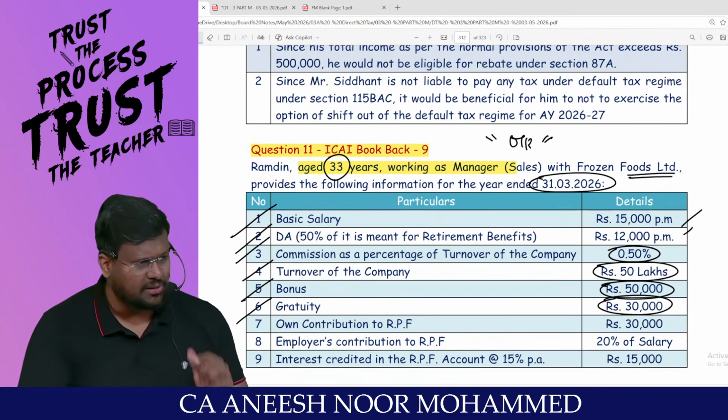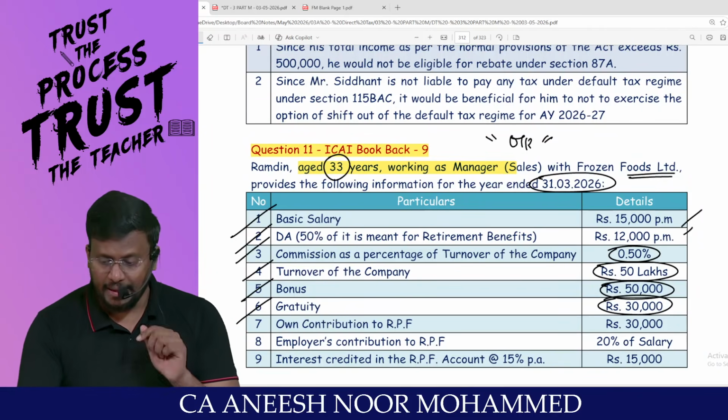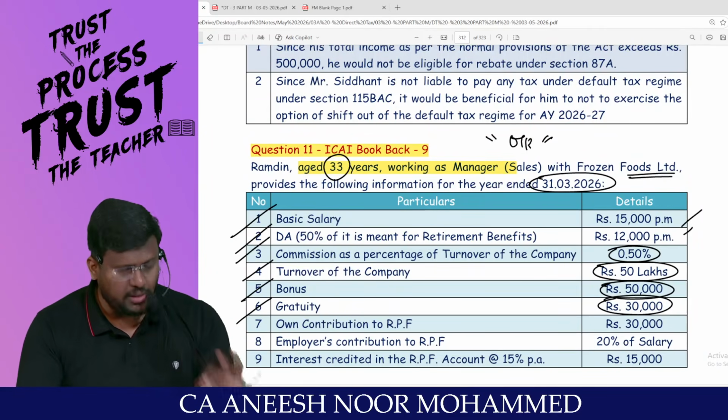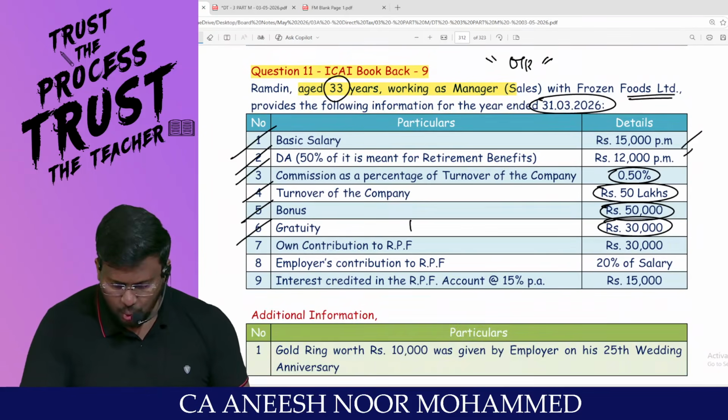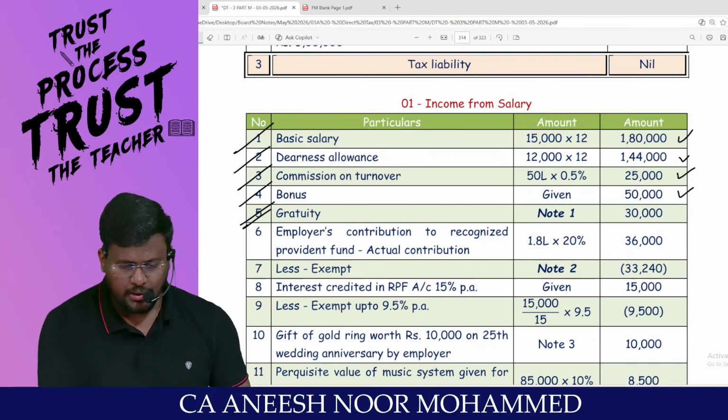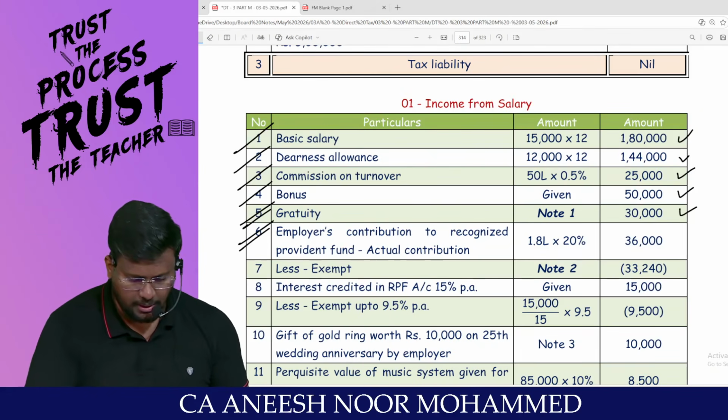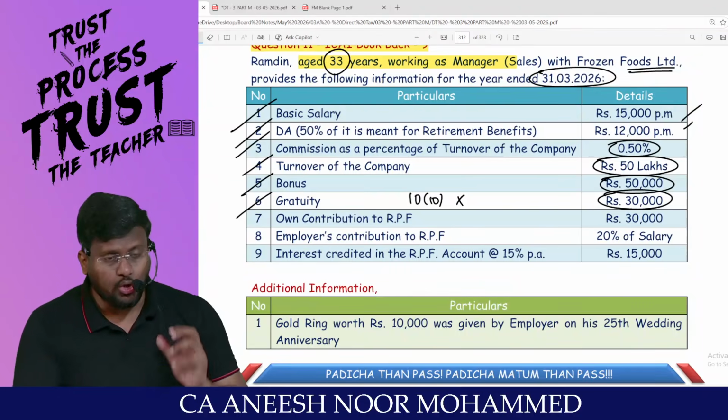Has the question said this employee has retired? Any gratuity received during the service is fully taxable. Please don't apply section 10(10) here. So 30,000 rupees is fully taxable. Now, own contribution to RPF.